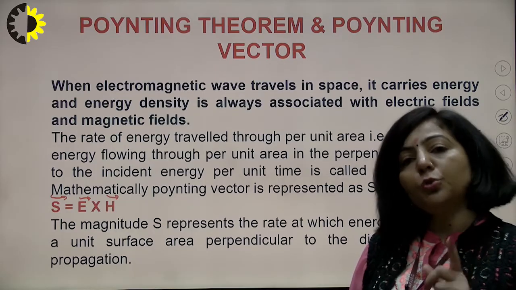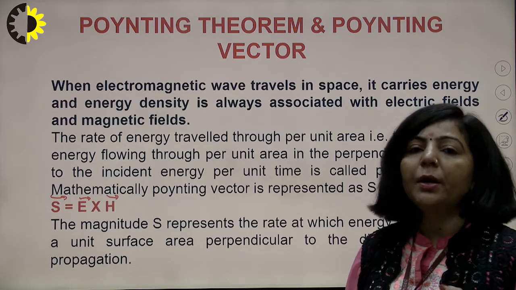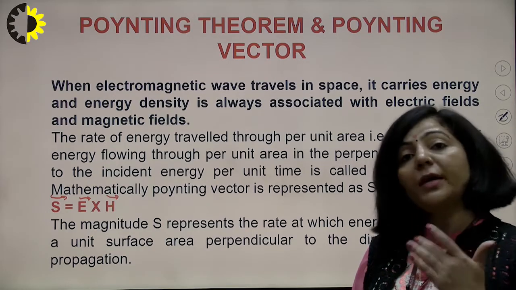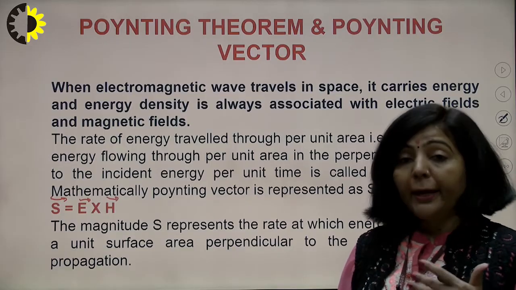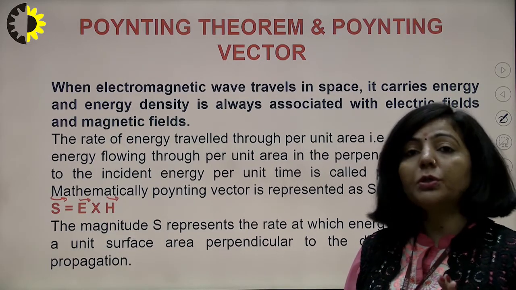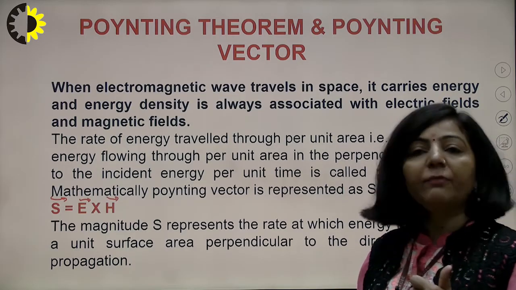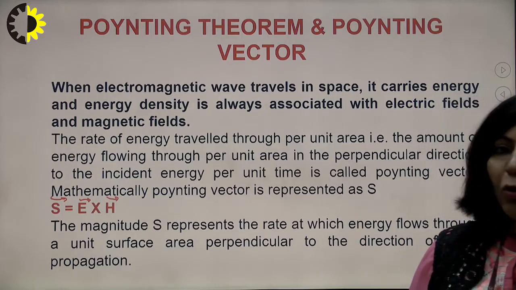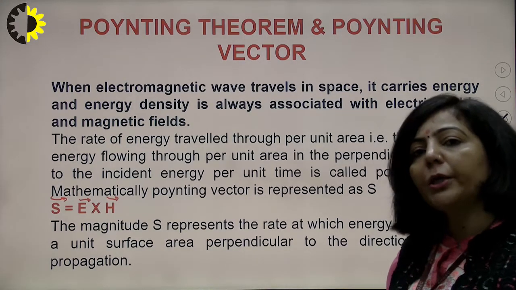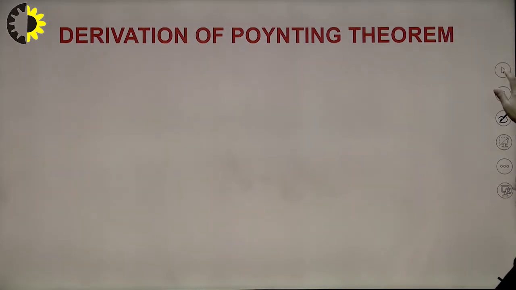Those 2 equations, the third and fourth Maxwell equations, are the main equations, because you can derive your first as well as second equations with the help of the third and fourth. It means the third and fourth are the main equations. So I am going to derive this Poynting theorem with the help of the third and fourth Maxwell equations. I hope you remember what your third and fourth Maxwell equations are. So I am starting with the derivation of the Poynting theorem.